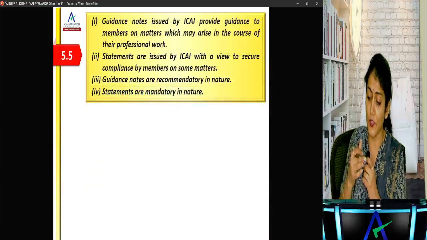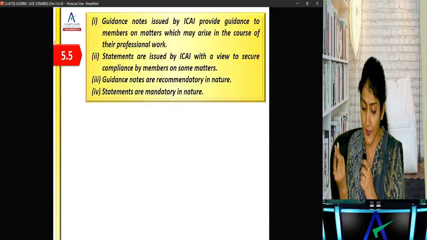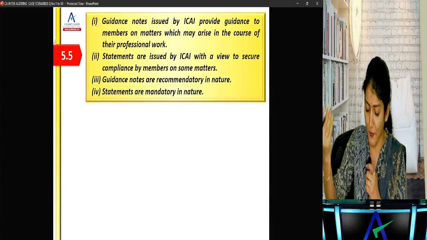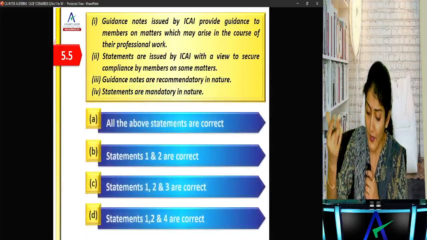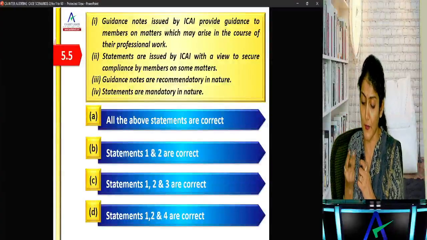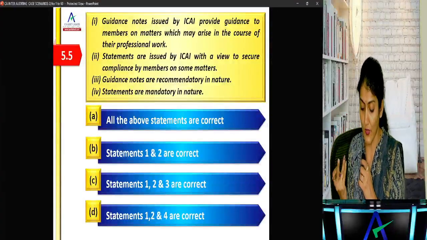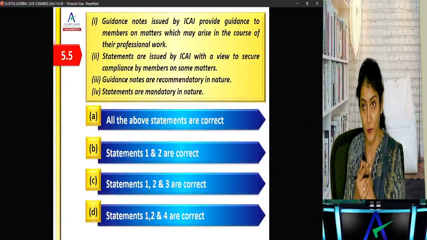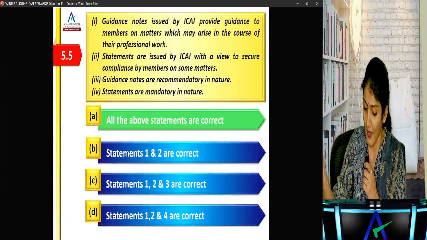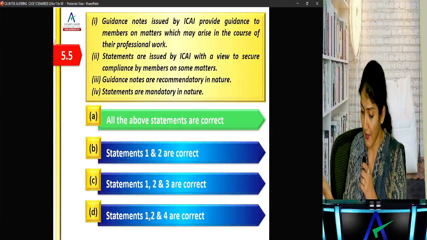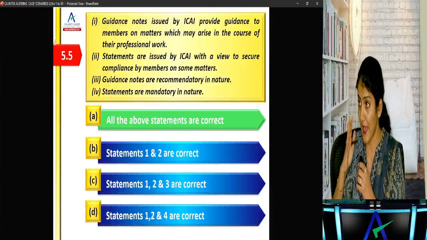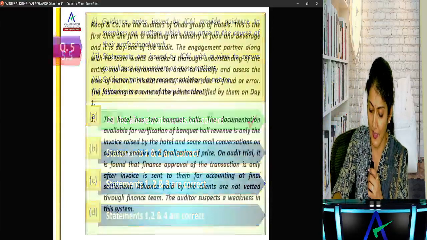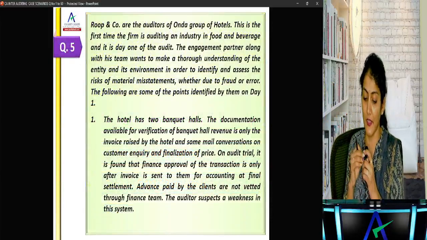And guidance notes issued by ICAI provide guidance to the member. Statements are issued by ICAI to secure compliance by members on certain matters. Guidance notes are recommendatory in nature. Statements are mandatory in nature. All statements are correct. 1, 2 correct. 1, 2, 3 correct. 1, 2, 4 correct. Right, so all these statements are correct. Guidance notes provide the guidance, statements secure the compliance, guidance notes are recommendatory, and standards are mandatory in nature, right? Standards are mandatory in nature, right?